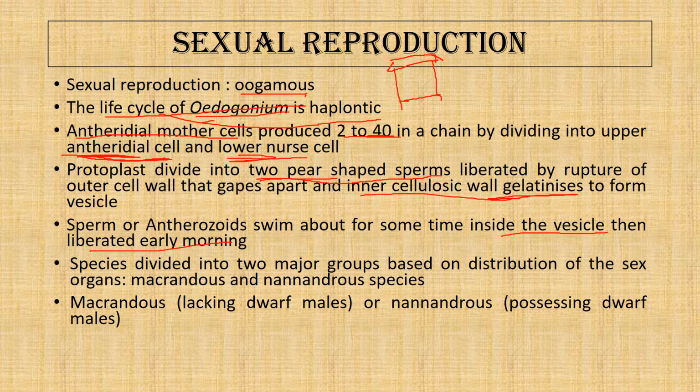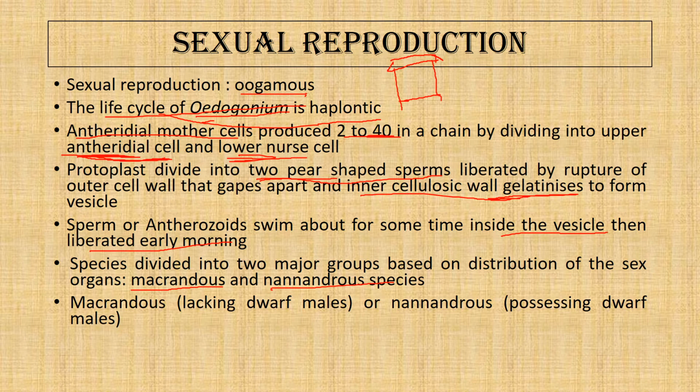And based on the male reproductive type, there are two types. One is the Macrandrous and another is the Nannandrous. In Macrandrous species, the antheridial mother cells are produced in normal sized filament.